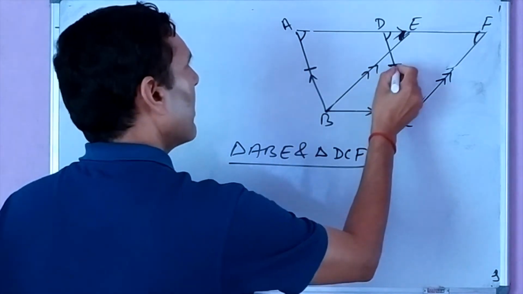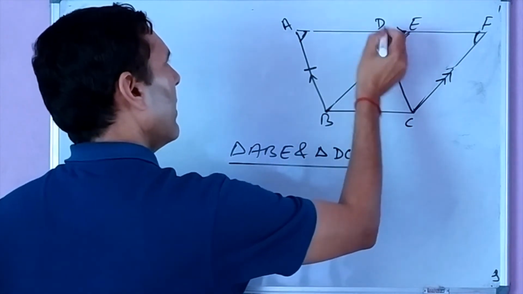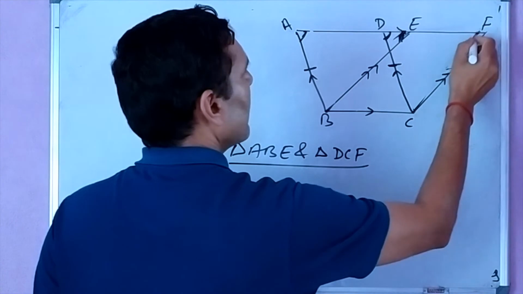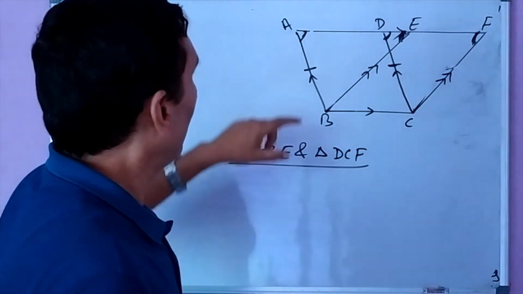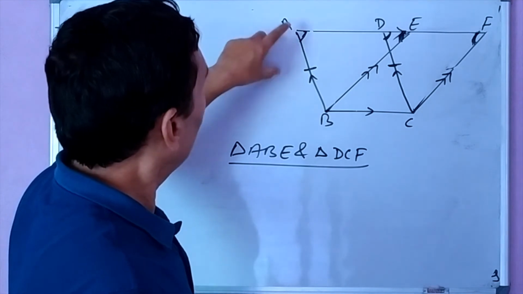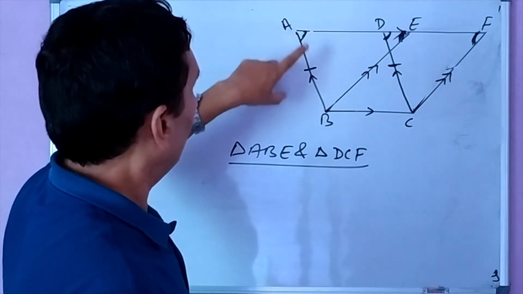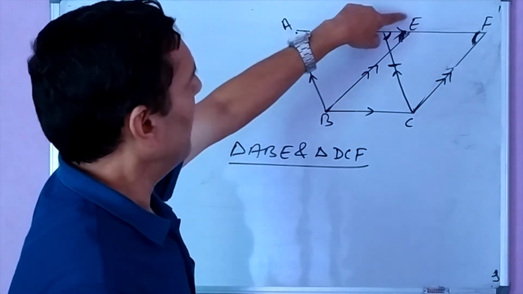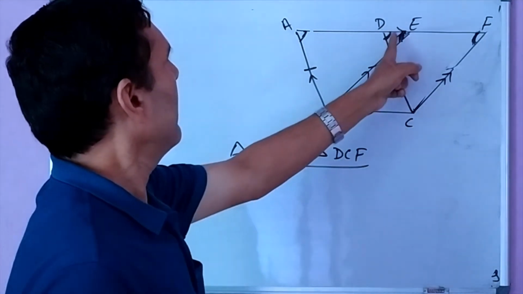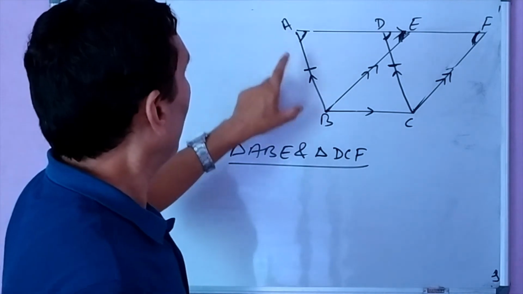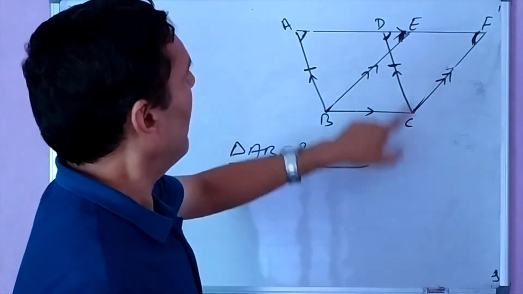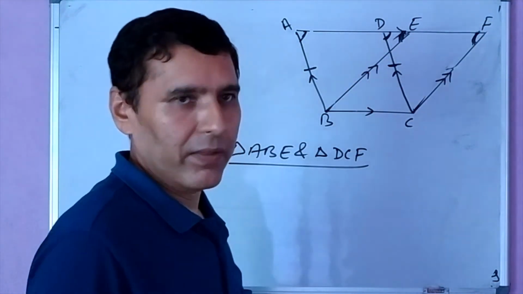So side, this angle and this angle, angle, again this angle and this angle, angle: angle, side, angle. Don't be confused in the angles. Angle BAE and angle CDF are the angles of triangles ABE and CDF respectively.